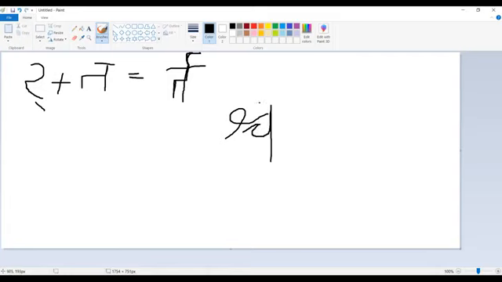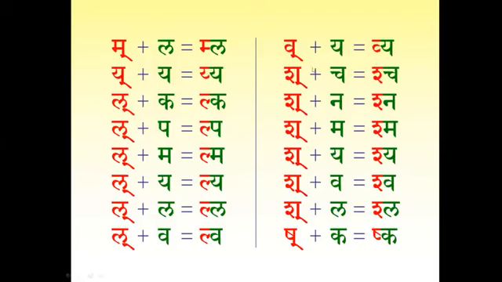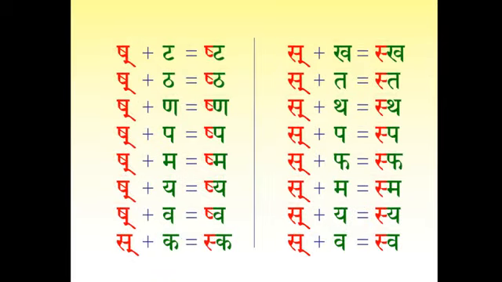So it is written at the bottom. This is Cha. But here it is written like this. No problem. It's just that the vertical stroke of Shakara is removed and it's Cha. Both are okay. Shakara plus na, shna. Shakara plus ma, shma. Shakara plus ya, shya. Shakara plus va, shva. Shakara plus la, shla. Shakara plus ka, shka. Okay. Next person, Krishna ji.